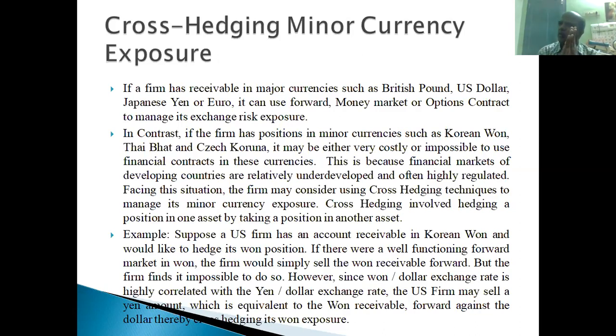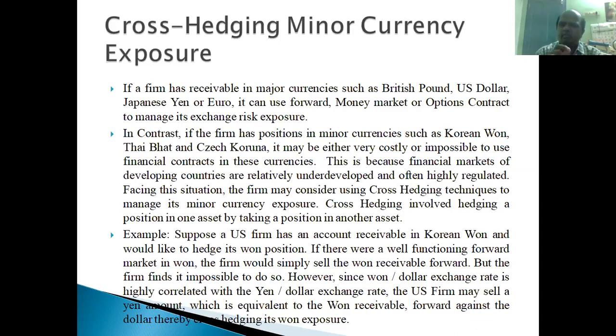Suppose a minor currency is involved. For major currencies we are permitted, but if a minor currency is involved, no deal is available. How to do this? Suppose if a firm has a receivable, you leave that case. Now you go for a different example, because for this hedging tool we have to see a different example, right?